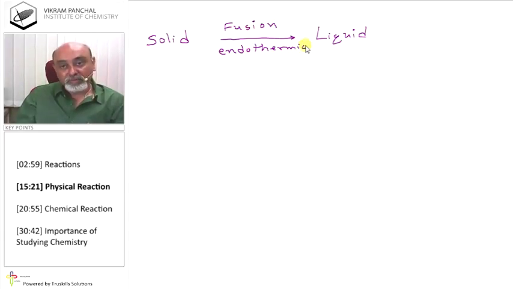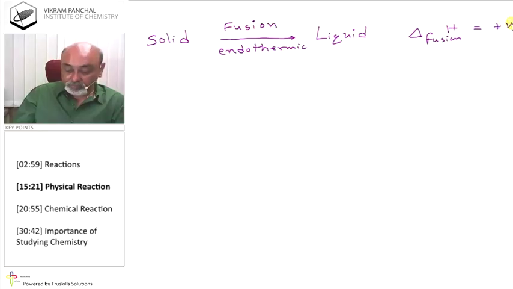For an endothermic process, we write delta H of fusion, which is positive. For an endothermic reaction, delta H is always positive. So we write positive.